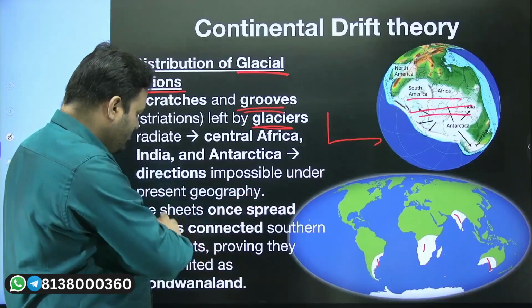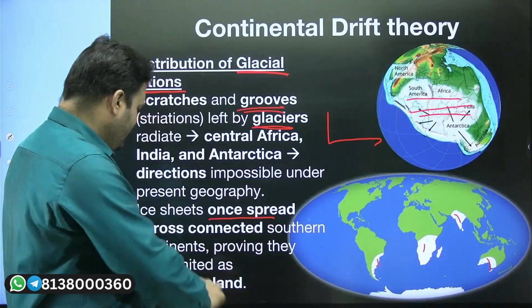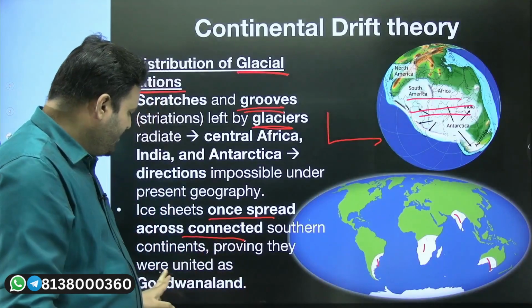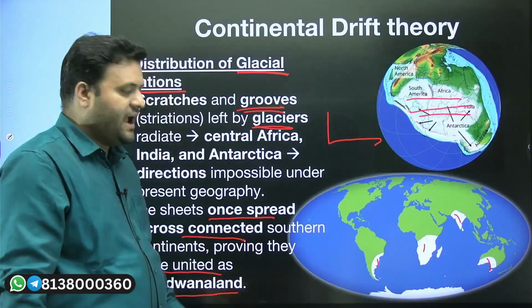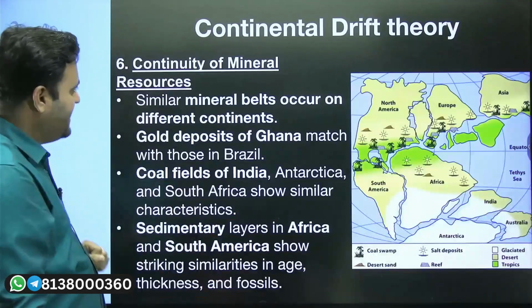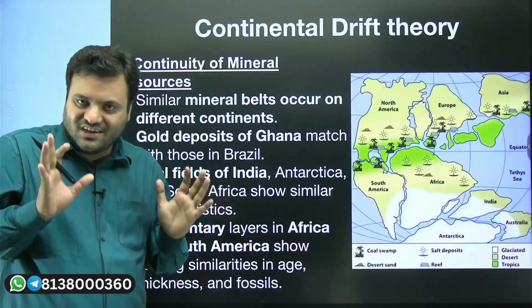Okay, so the ice sheet once separated. Here you can see they were actually connected on the southern parts, and they were united as Gondwanaland. So Wegener tried to provide evidences, and with his evidences suggested that yes, my theory is correct.